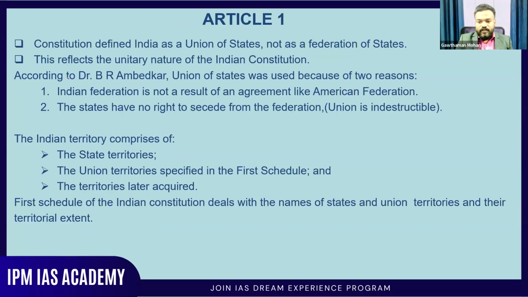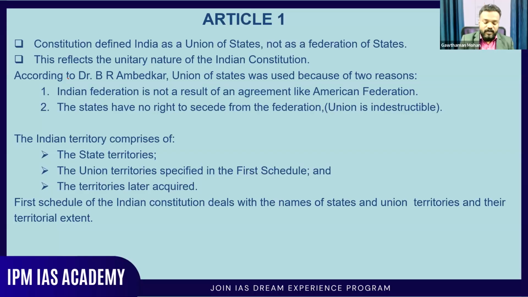Now coming to Article 1 of the Indian Constitution. Basically, what is Article 1? When the Indian Constitution was actually formed, there were 22 parts, 8 schedules, and 395 articles. But later it was all changed. Because of various amendments, now we have 448 plus articles, 25 parts, and 12 schedules. So this is the change that happened.